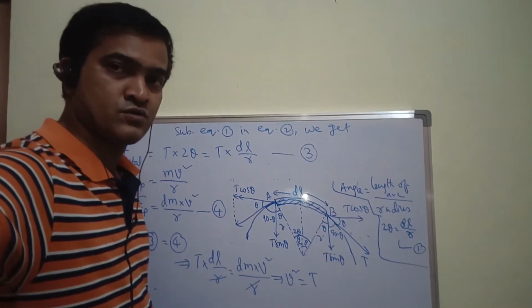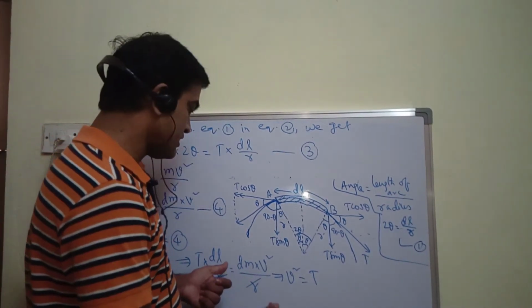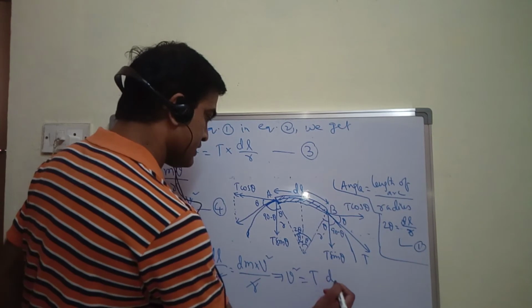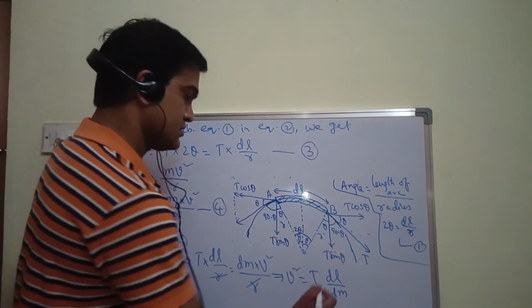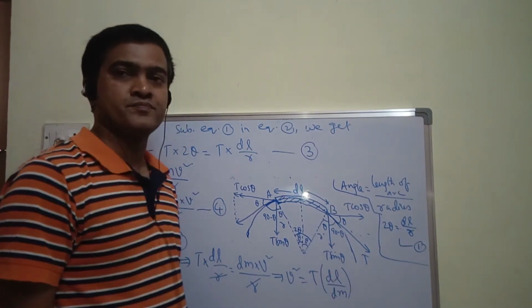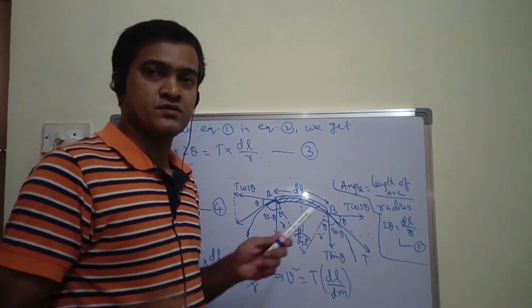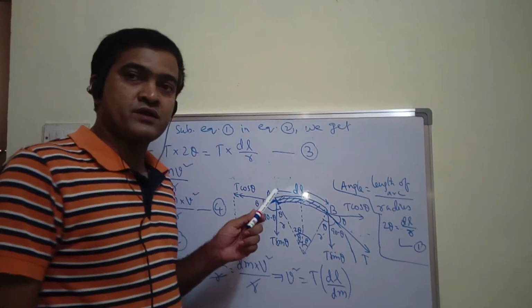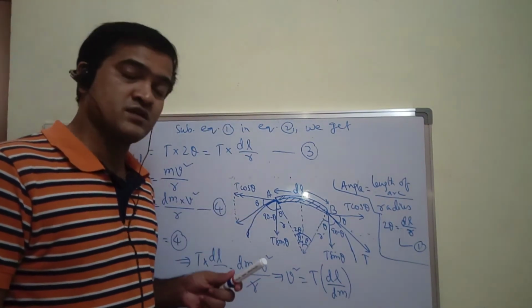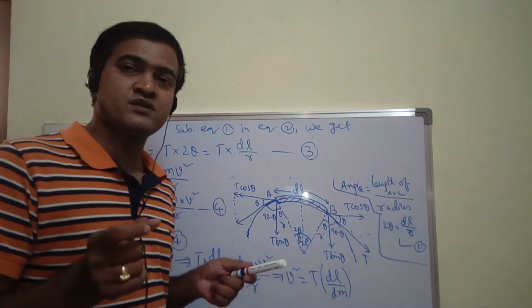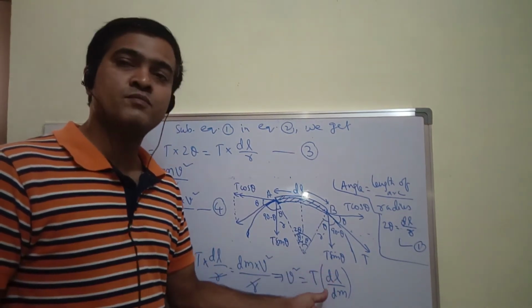So here v square is equal to what you can write? T into dl upon dm. Can I write like this? T into dl upon dm. But in our very first topic of this session, we discussed linear mass density, remember. Linear mass density, mu, is equal to what? For a small element of length dl, if dm is the mass, dm upon dl gives the linear mass density.